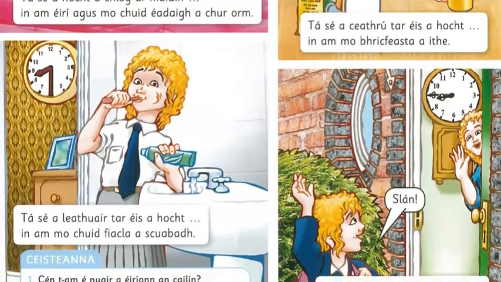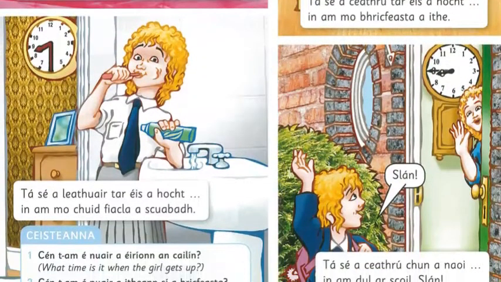Picture number 3, tá sé leabhar. Now, úr is an hour, so leabhar is half of an hour. So leabhar tar éis a 8. It's a half hour past 8. So it's 8:30. In am, the time for my chuid fiacla, for my teeth, a scuba, to brush. So time to brush my teeth.